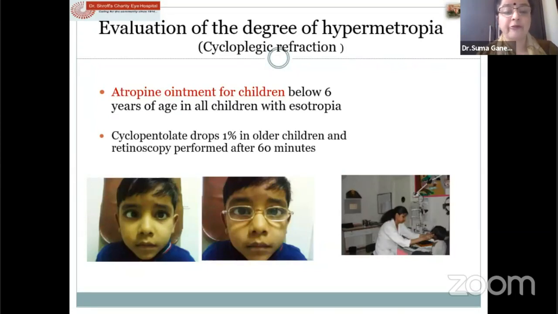I still do an atropine refraction, but I feel you get the full degree of hypermetropia, and then you are sure whether you have corrected the full accommodative part of the esotropia. And after 6 years, maybe you could do the cyclopentolate. What we say is that which is performed after 60 minutes, which we do the retinoscopy after 60 minutes.